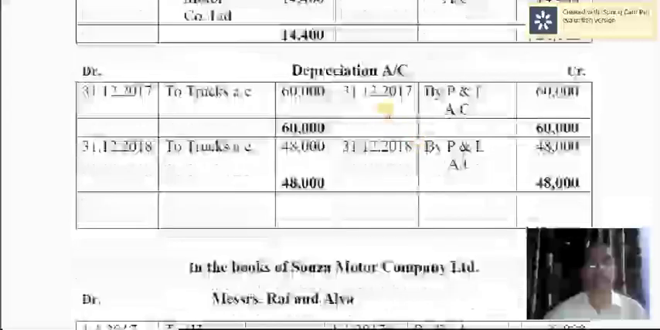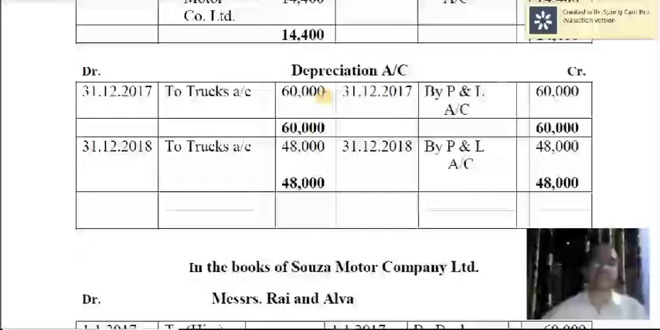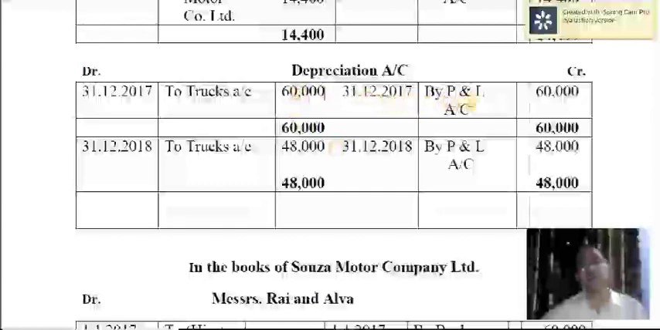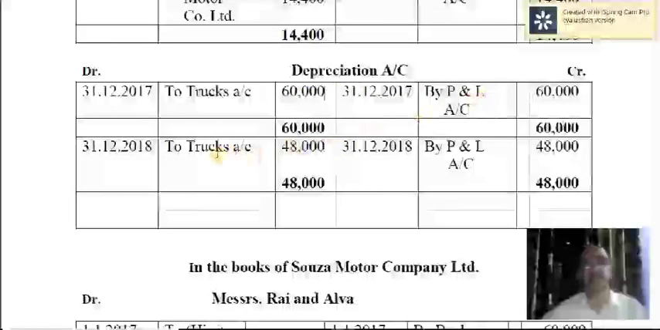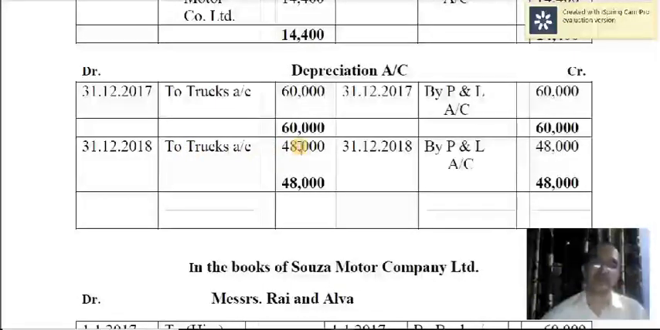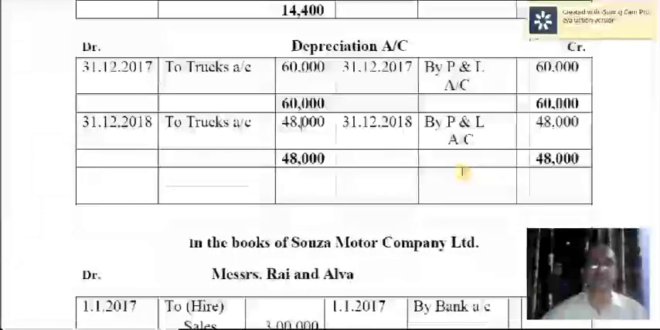Now depreciation account. First year depreciation is 60,000. This is on cash price of 3 lakh at the rate of 20%. So 60,000 you have already calculated in trucks account, and at the end it is transferred to profit and loss account. Then for the next year also, depreciation is on the written down value, so that comes to 48,000 rupees, and that will be closed by transferring that to profit and loss account. So this account is also being closed.